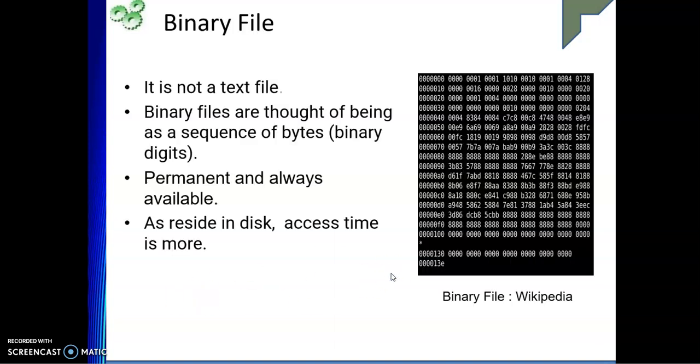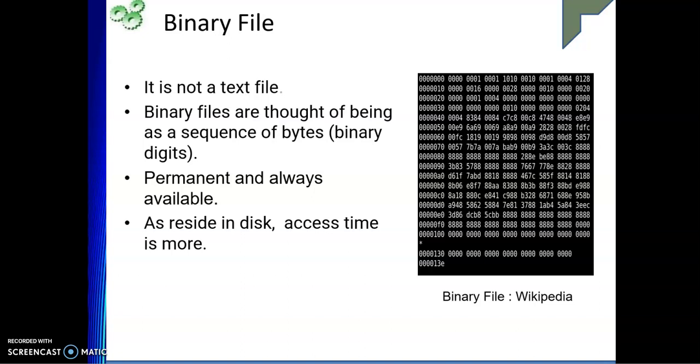So what exactly do we mean by binary file? It is not a text file. You have to understand it is a computer file which is not a text file. However, the term binary file often just means it is not a text file. A binary file may have many types of formats, and some of those formats can be interpreted as text itself.